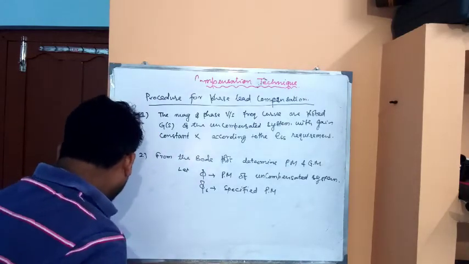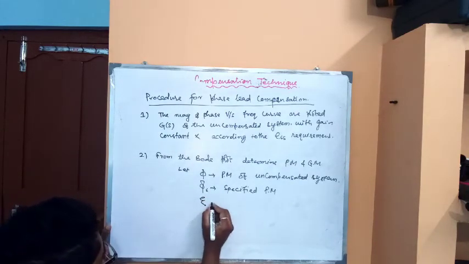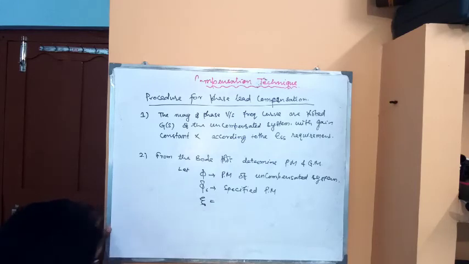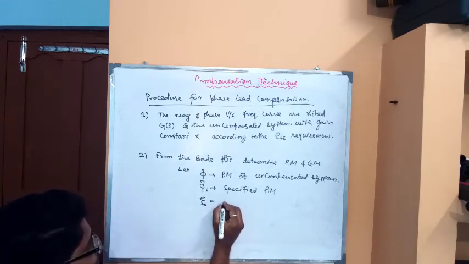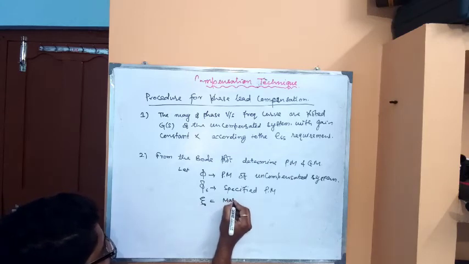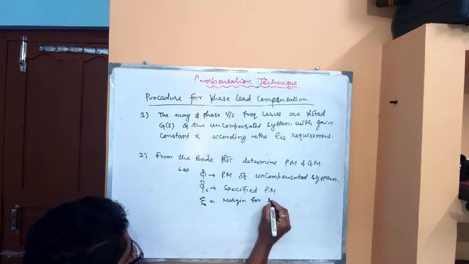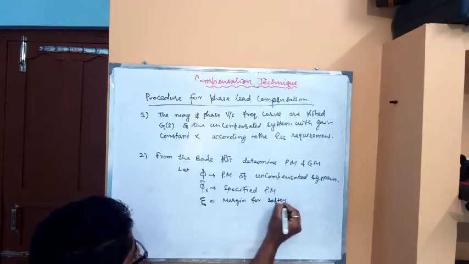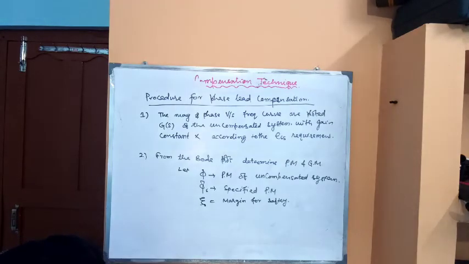And zeta is equal to the phase margin for safety. Okay, so this is the phase margin for safety. That means the accuracy and the stability of the system will not vary beyond this limit.